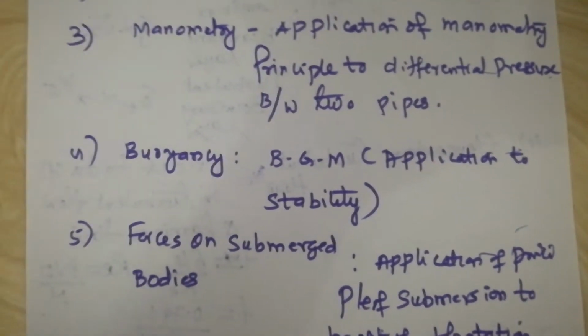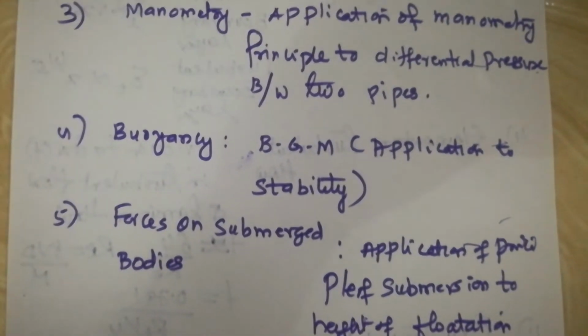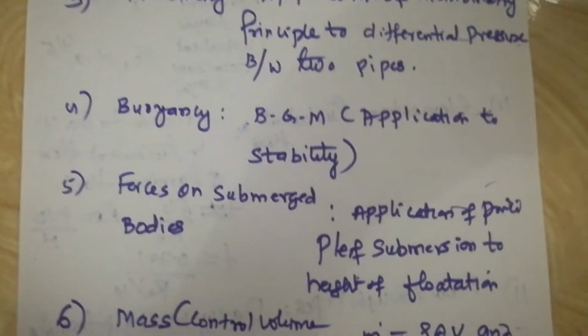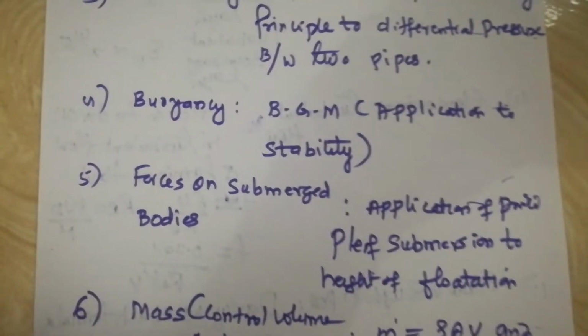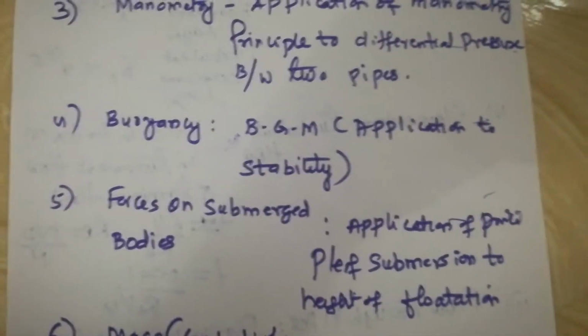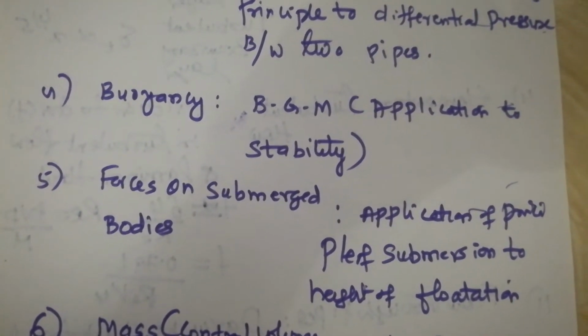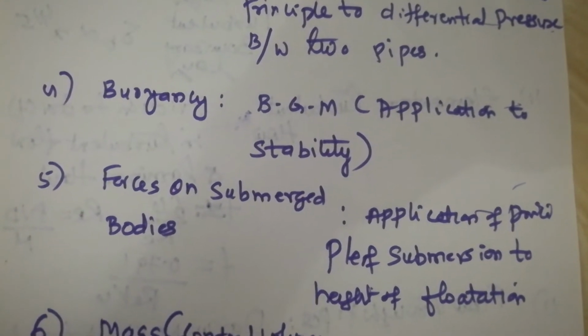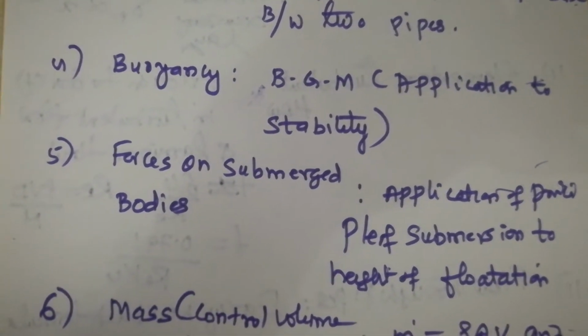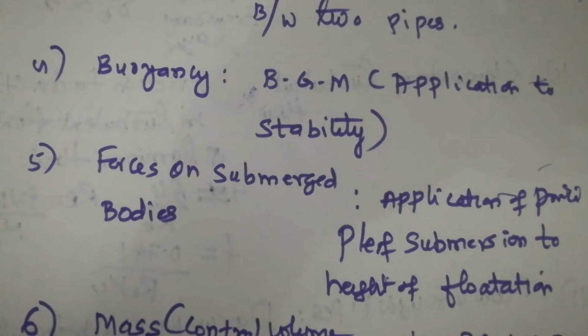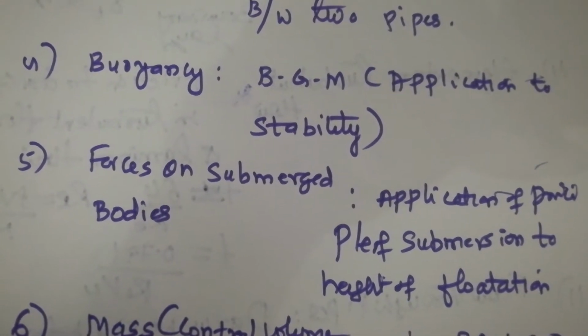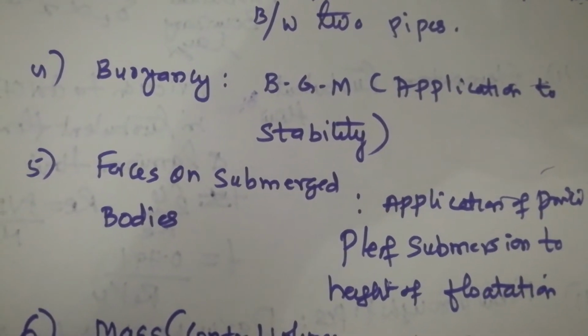Now our next topic is force on submerged bodies. What is a submerged body? A body which is submerged under some liquid is called a submerged body. In this, what I am expecting is the application of the principle of submersion to the height of flotation. So this probably you can expect. Please go through this topic very carefully and do practice a lot of problems on this.